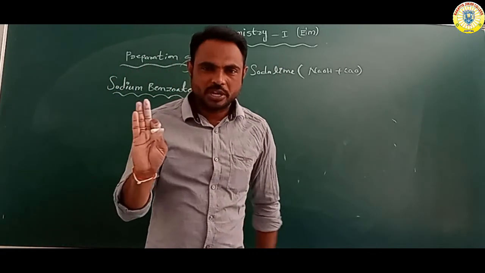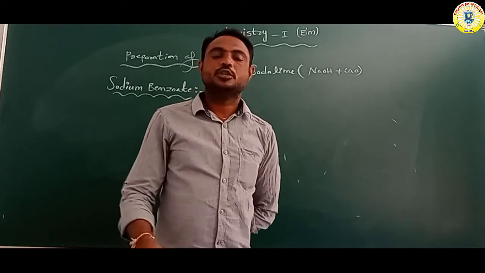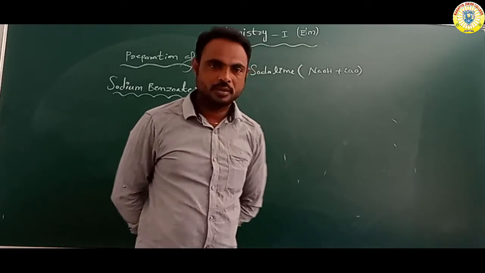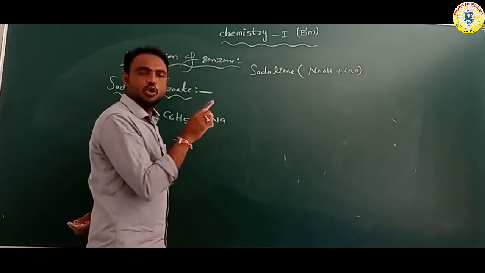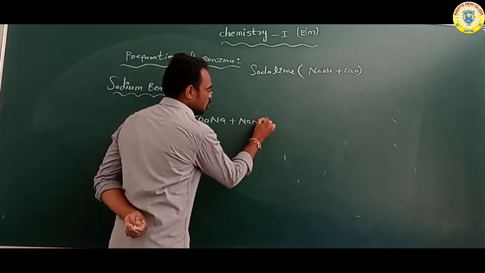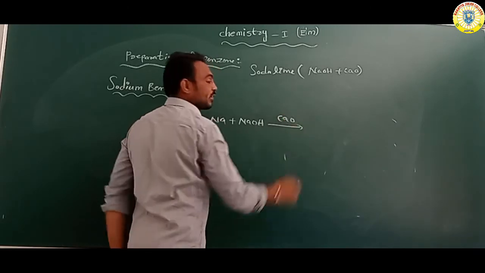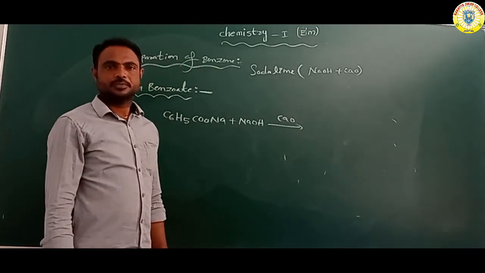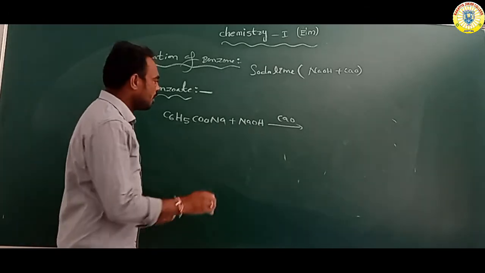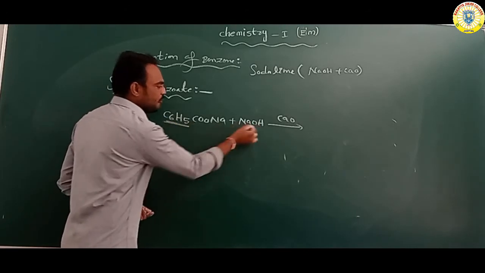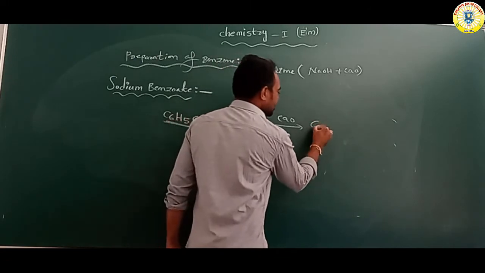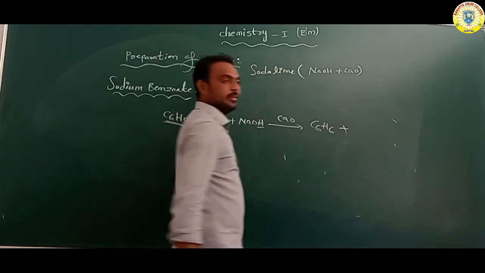When sodium benzoate reacts with NaOH in the presence of calcium oxide catalyst, it forms C6H6, the benzene.